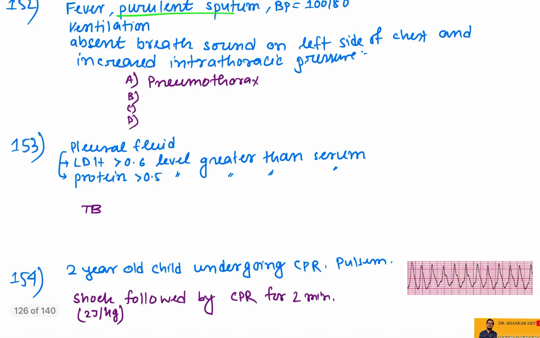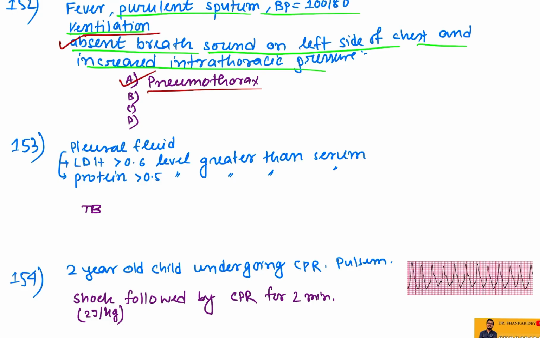Fever, purulent sputum, BP was 100/80. The patient was put on ventilation, but after a few hours there is absent breath sound on the left side of the chest and increased intrathoracic pressure. This is a classical case of pneumothorax, because ventilation increases intrathoracic pressure, maybe rupturing a bulla or something causing pneumothorax. There is absent breath sound on the unilateral side, so same-sided pneumothorax.